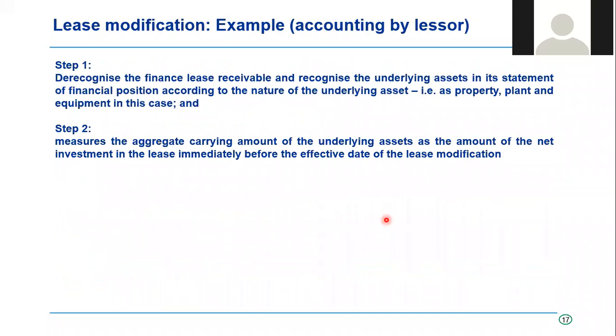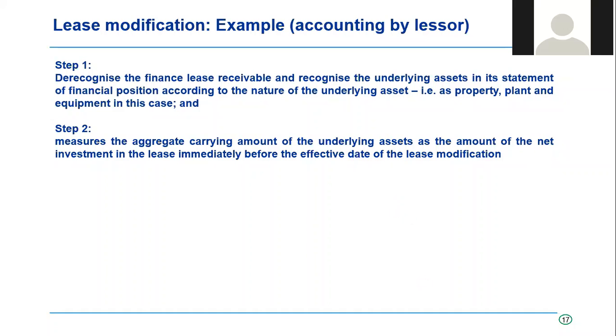The first step is to derecognize the finance lease receivable, because this is no longer a finance lease. It's now meeting the definition of an operating lease. Bring back the lorries as property, plant and equipment, and the amount at which you would measure them, which is step 2, is the aggregate carrying amount of the assets immediately before the lease modification. And that is how you would have accounted for this particular modification.